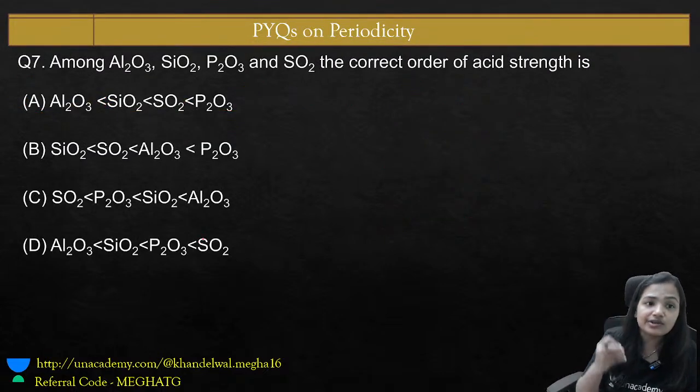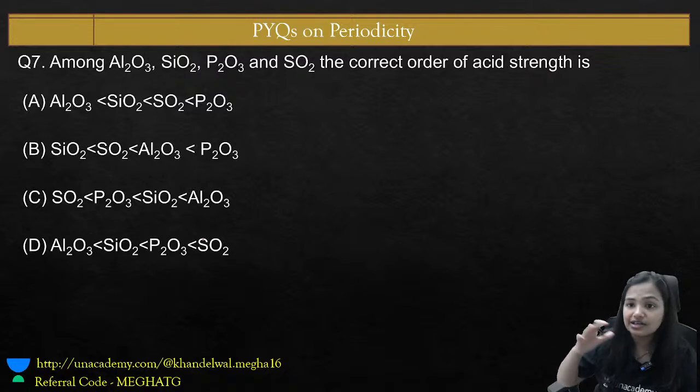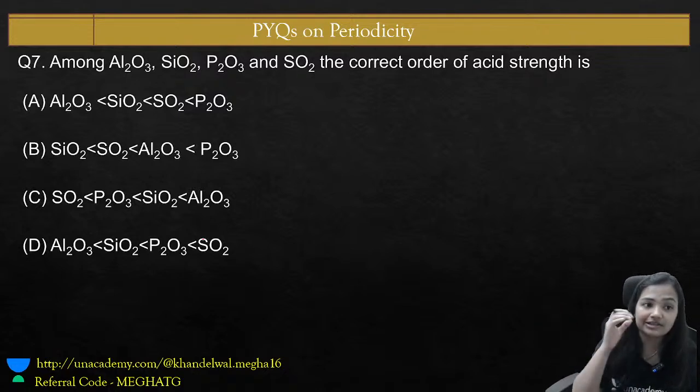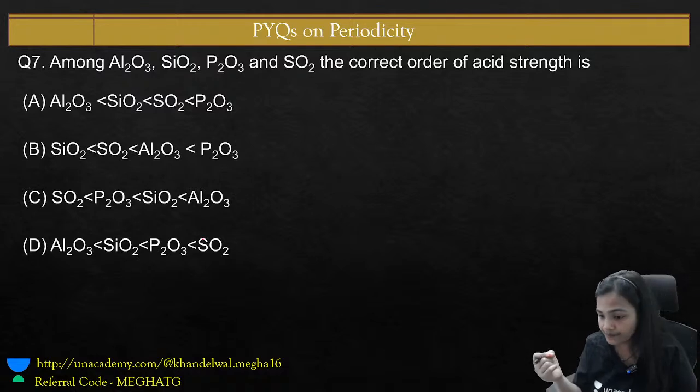Among the Al2O3, SiO2, P2O3 and SO2, the correct order of acidic strength is? What would be the correct order for the acidic strength? Al2O3, SiO2, P2O3 and SO2.